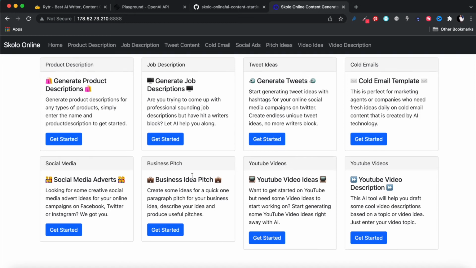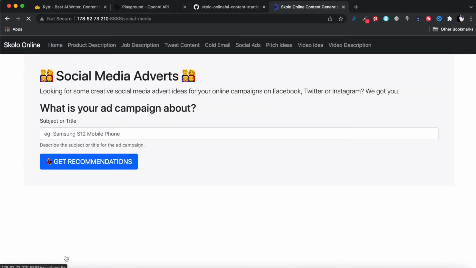So if you clicked on, for example, social media ads, it will take you to the social media ad page where you could enter whatever your product is about for it to generate an ad for you, and you can navigate to there through there. Okay, so this template is pretty much done. Okay, it's a bootstrap template that I've built. It's very basic. It just has one home page and all the links to these other pages at the top there.